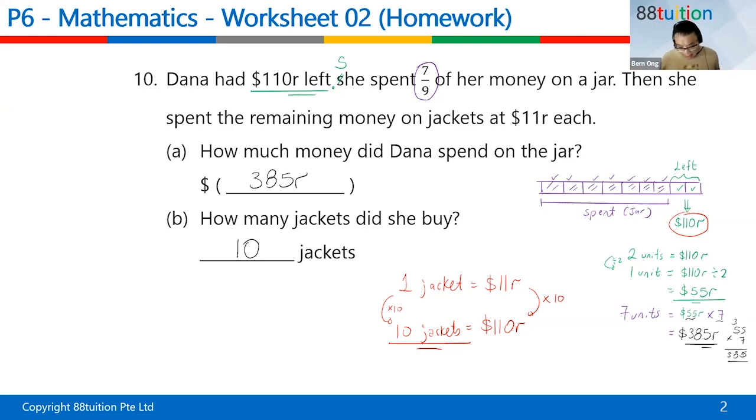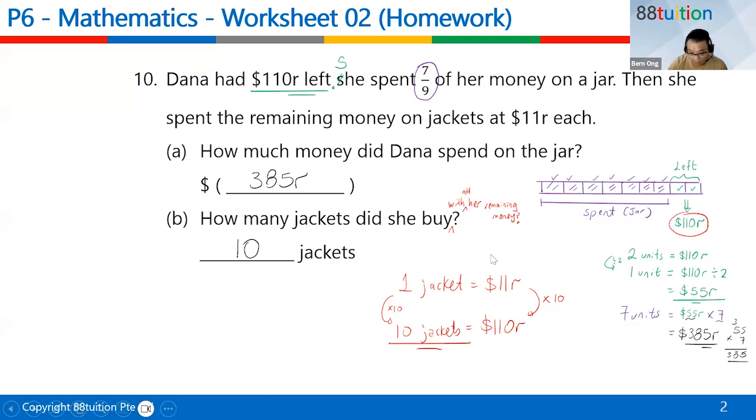They didn't say she spent all her money or some money. If you're arguing that, then okay, that means the question is not super clear. Brian is trying to say that the question never says whether she spent all of her money or not. You're right. She might have bought only 2 jackets, because the question asks how many jackets she bought. So the question should be improved a bit: how many jackets did she buy with all her remaining money? Is this better, Brian? I agree with you. There's definitely room for improvement. Thank you so much, Brian.